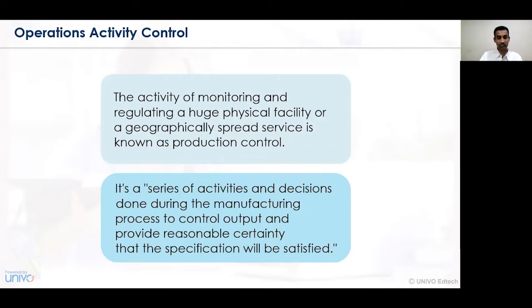In this series of activities and decisions during the manufacturing process, control on output is essentially required. Control on output can be undertaken only when we have a proper input into the organization. Providing reasonable input, based on which a well-coordinated series of activities can be undertaken and completed within the specified deadline or time period, is called operations activity control. It focuses on the input of the product to the output of the product created in the organization, and ultimately, when the product reaches a consumer, how those activities lead to customer satisfaction.